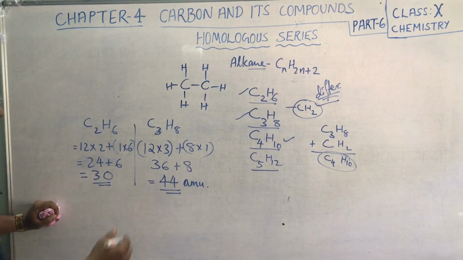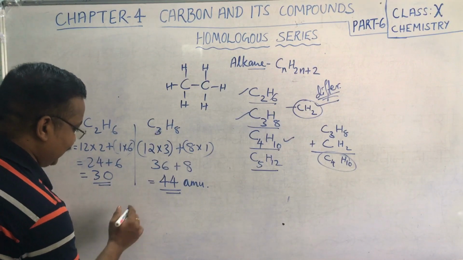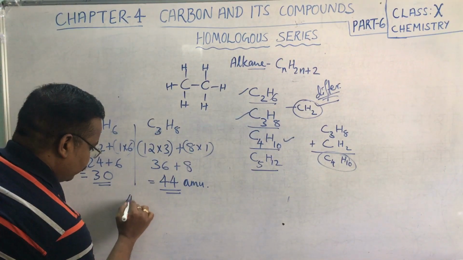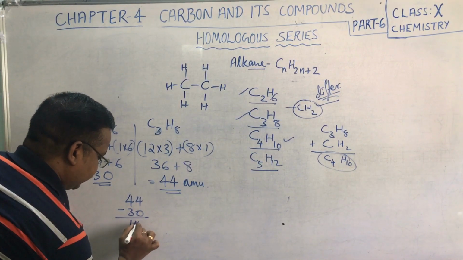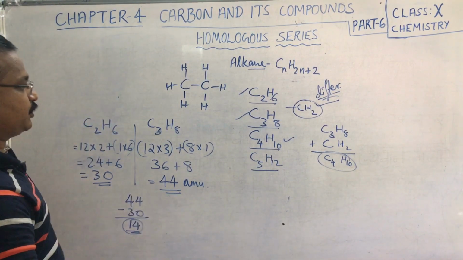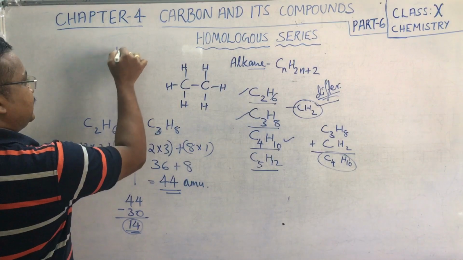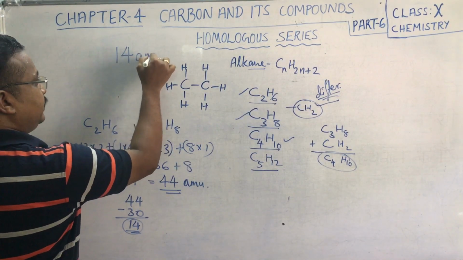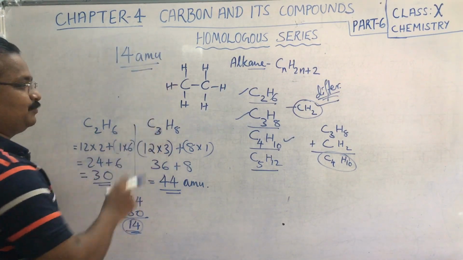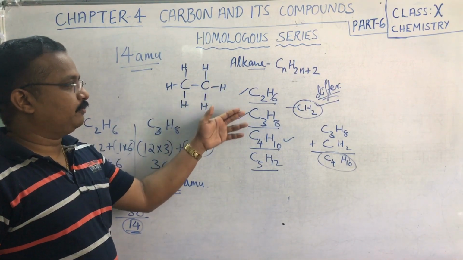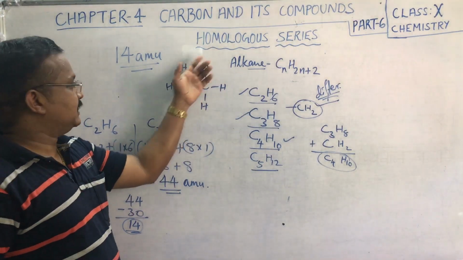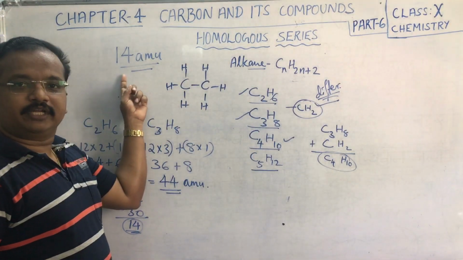Now if you subtract these two, 44 minus 30, you will get 14. So another feature is that there is a difference of 14 AMU. The molecular masses of two consecutive compounds in a homologous series differ by 14 AMU.